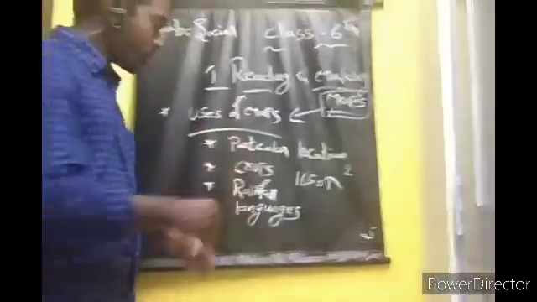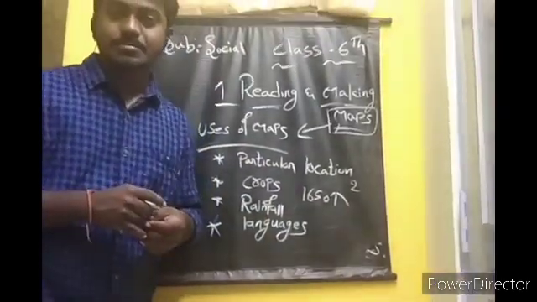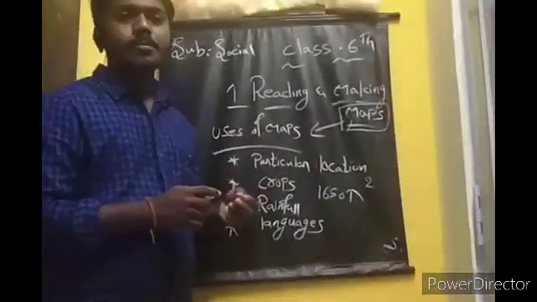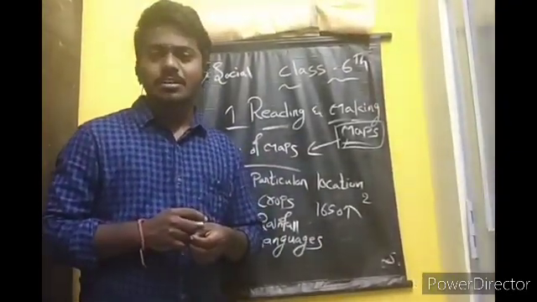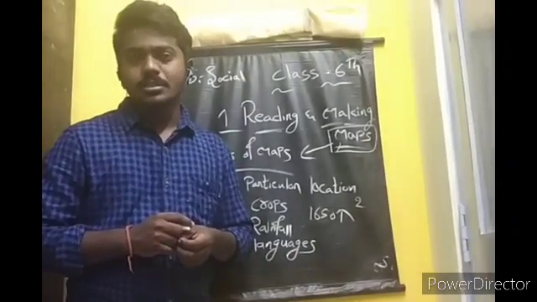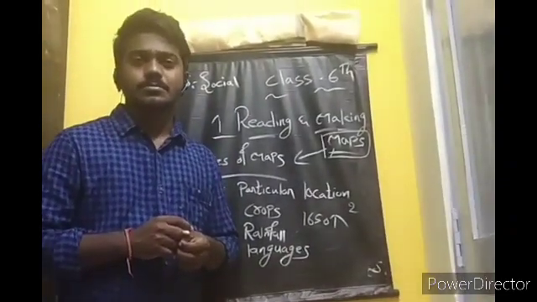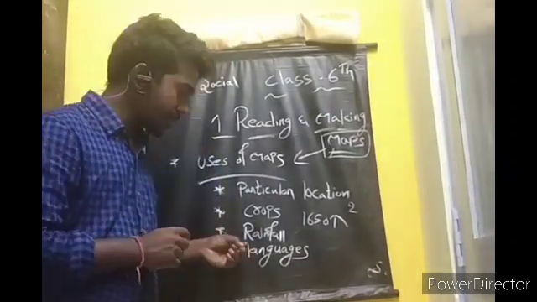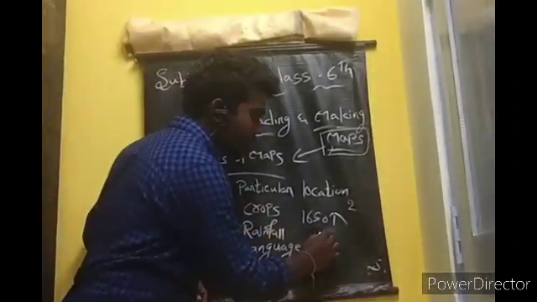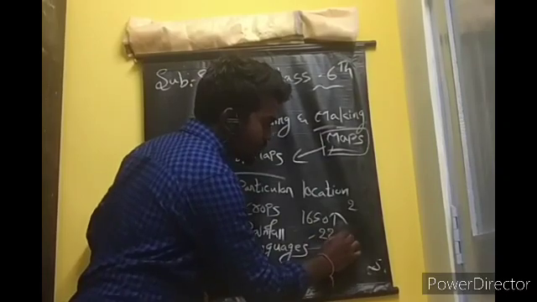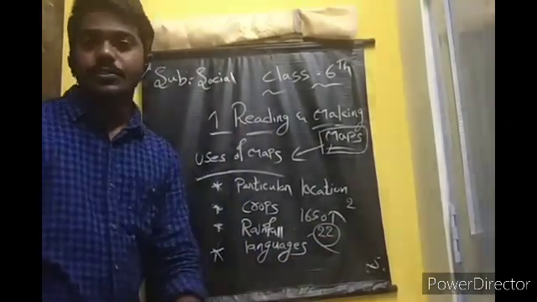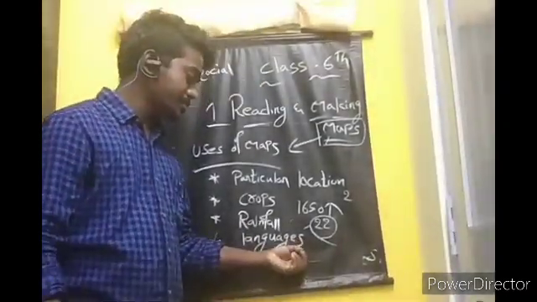Next, coming to the languages. By knowing the maps, you can find out the languages. For example, you know already there is a lot of speaking languages we have in our country, but we have only 22 official languages in our country.